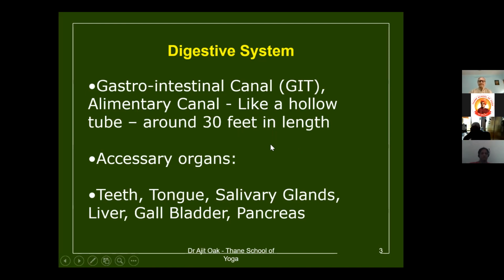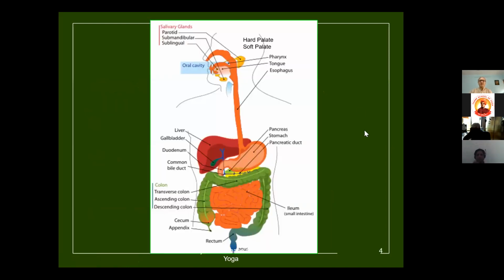Apart from that tube, there are some organs which are part of the digestive system and help in digestion. Those are called accessory organs: teeth, tongue, salivary glands, liver, gallbladder, and pancreas. We are going to discuss all of these later on as we go ahead.